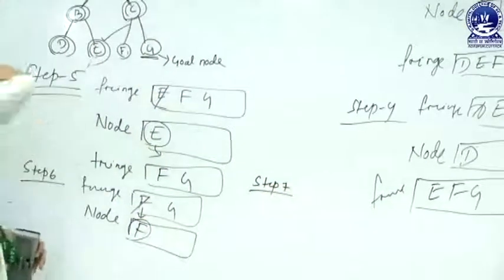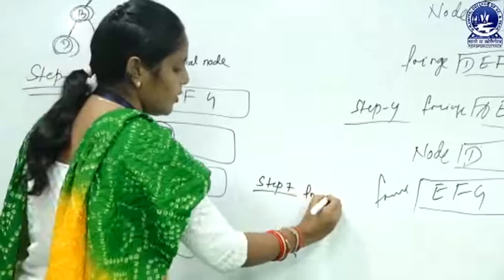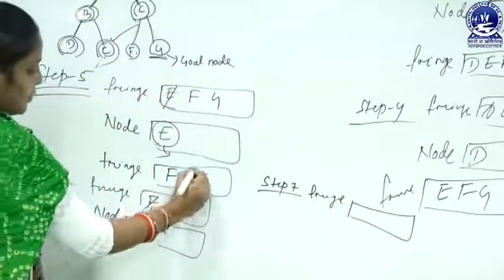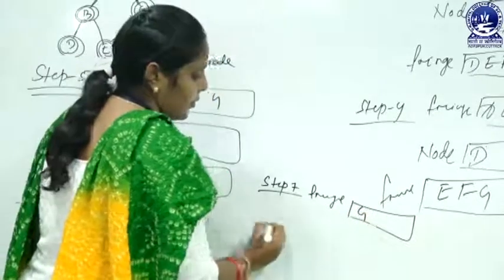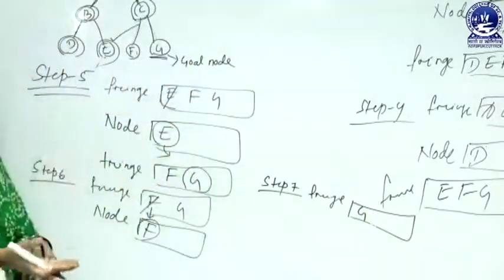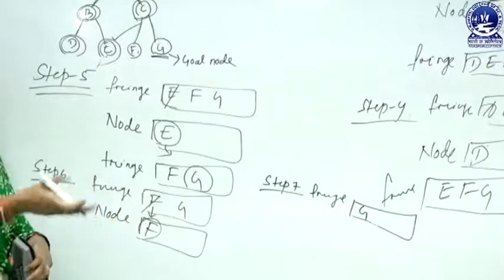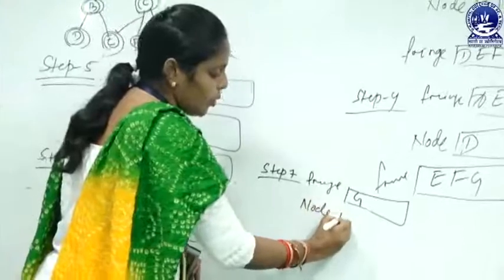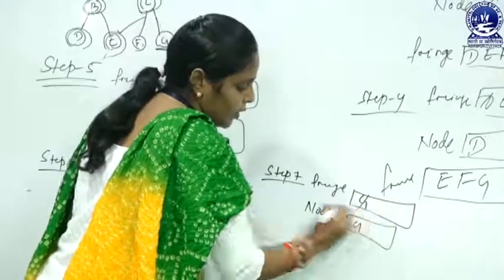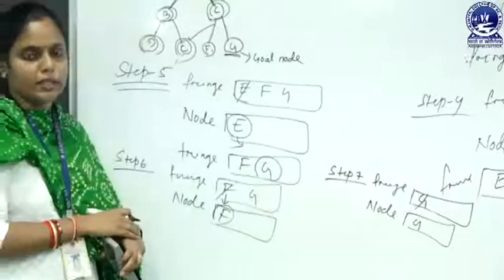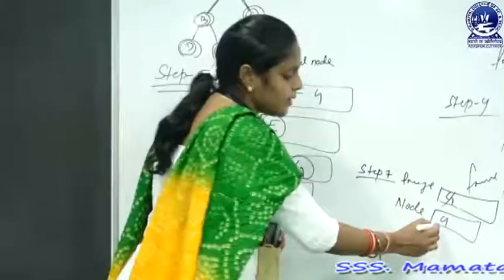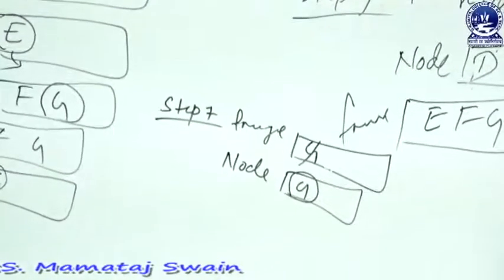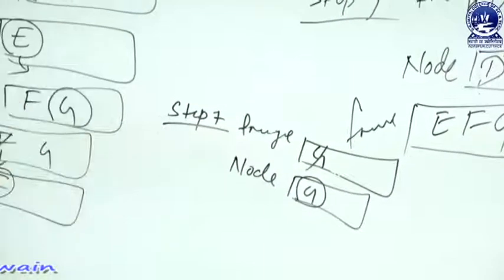In step 7, the fringe contains the node G, and here the first element of our fringe is removed and added into the node list. That means our node list contains the node G, and this G is removed from the fringe. Now this node G is checked whether it is a goal node or not, and here this node G is a goal node.